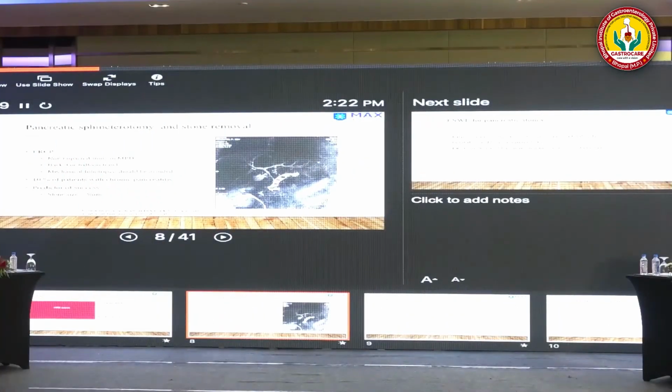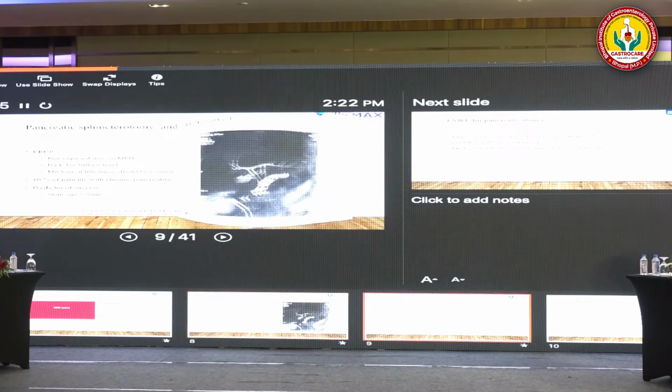For the pancreatic stone, the first option is conventional ERCP and stone removal. If there is a non-impacted stone in the pancreatic duct and the stone size is less than 5 mm, this can be treated with conventional ERCP with basket and balloon sweep. But out of 100 patients with chronic pancreatitis, only 10% can be managed with conventional ERCP, because stones are either impacted or larger in size or there is an upstream stricture in the MPD. So conventional ERCP is successful in only 10% of patients. Most of these patients have a stone size of less than 5 mm.